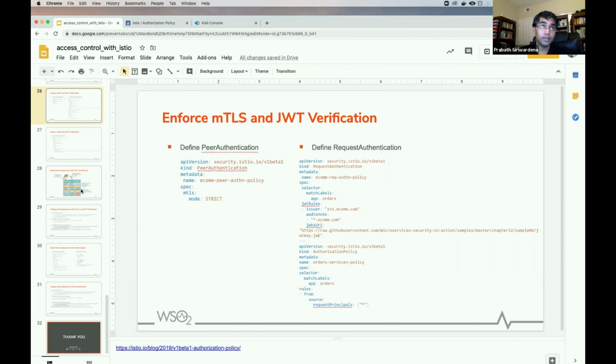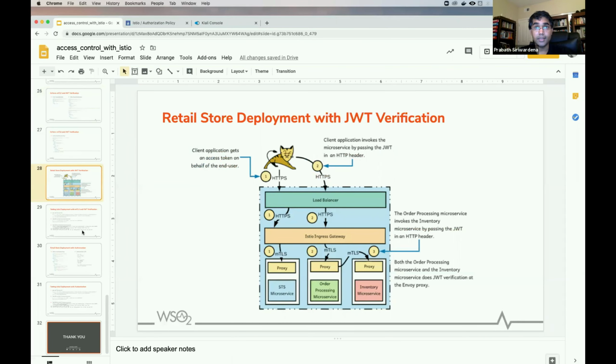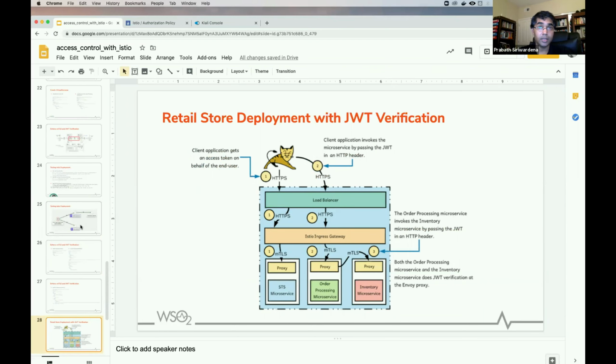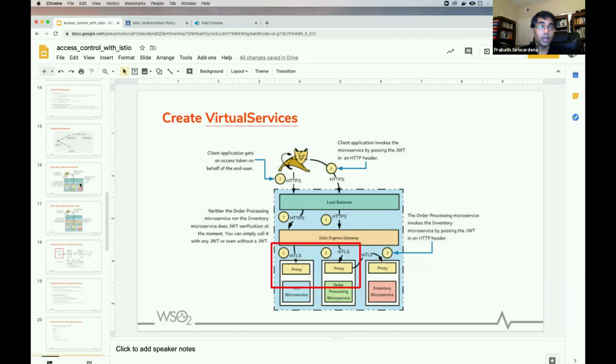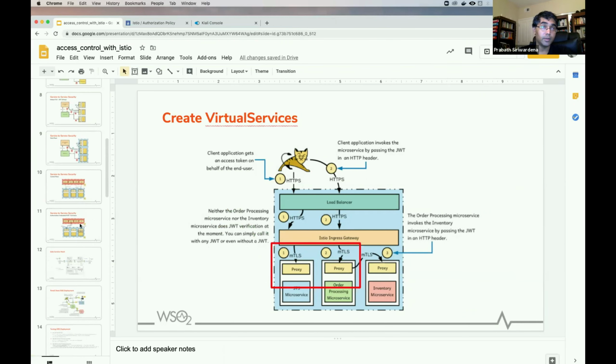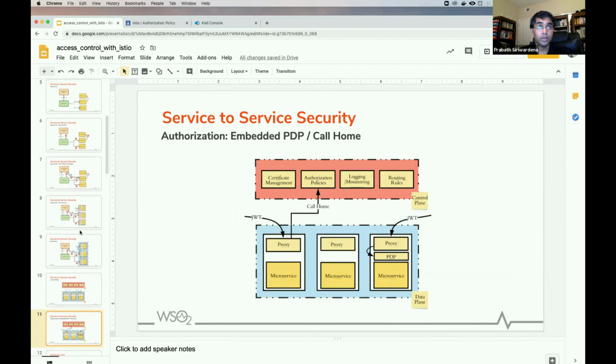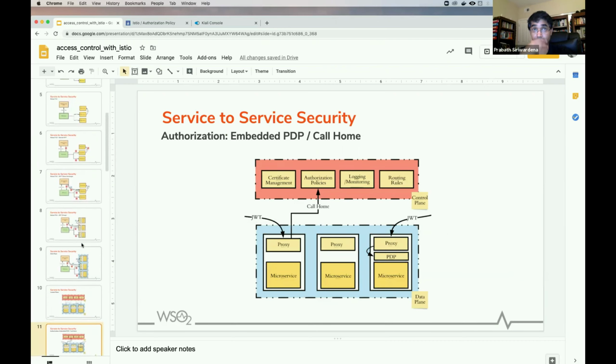The way it's integrated with OPA is they have written a Mixer plugin which talks to OPA. But once again, now Mixer is going away, so probably you need to have one more filter to work with OPA. If you want to use Mixer, it's still available. Moving forward, it will come as an add-on to the Istio deployment.